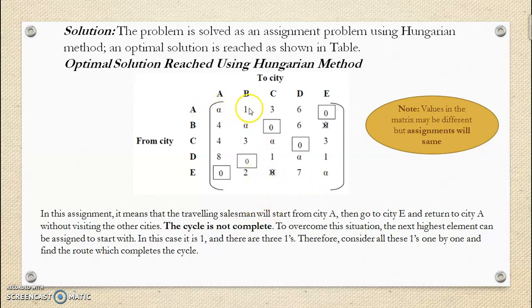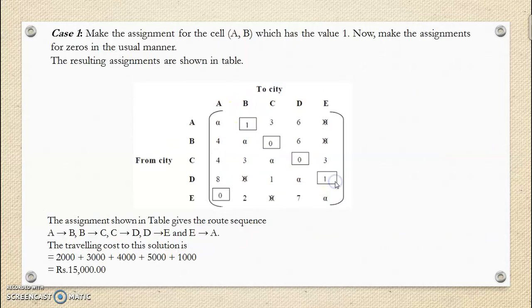Therefore now let us make the next assignment, first assignment only at this one first, and the assignment is shown in the next table. So here case 1 is considered. Make assignment for the cell A to B. Once we make this assignment, cross the extra zeros in the row or column. So this 0 and this 0 are crossed. Then make assignment in a row which has exactly one 0, this one. So make assignment here, extra zeros can be crossed out.